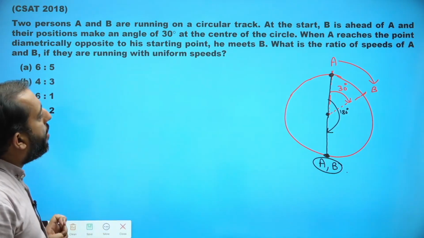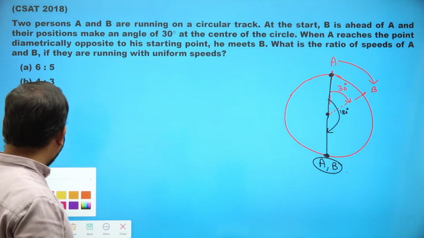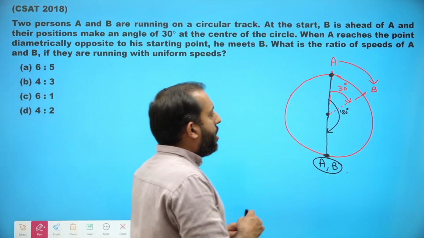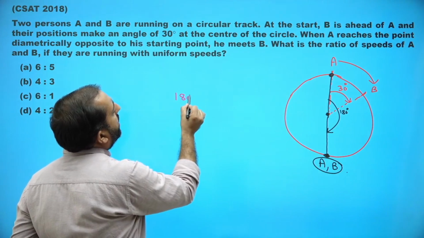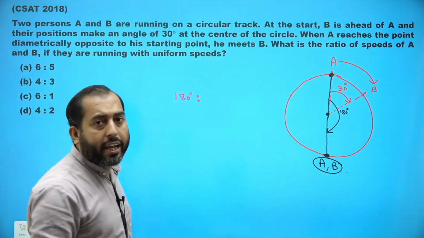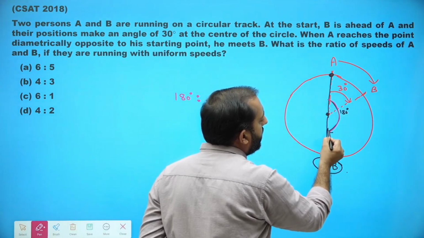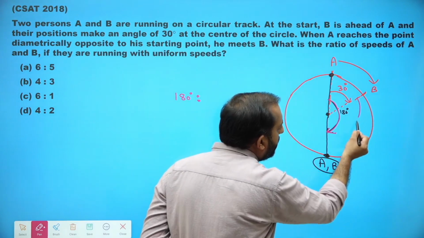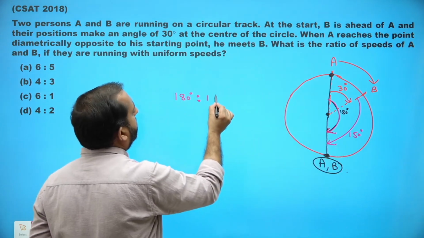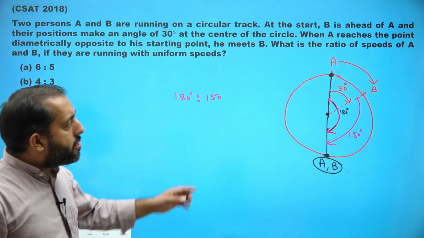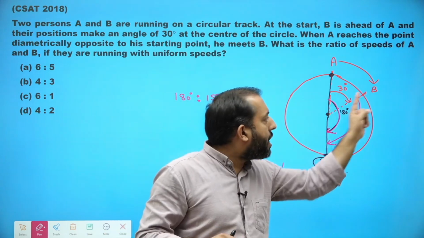What is the ratio of speed of A and B if they are running with uniform speed? Try to understand the time in which A is covering this angle of 180 degrees. That is the time when B is covering only this much angle, which is 150 degrees, because the moment A started from here was the moment B started from here.